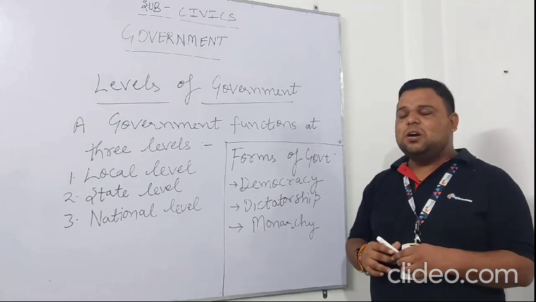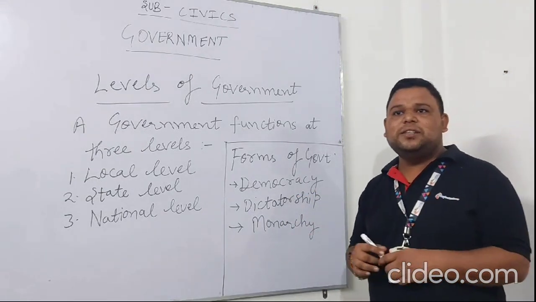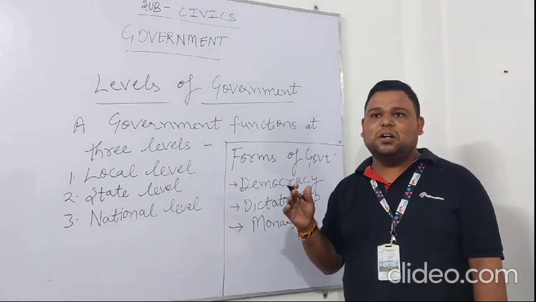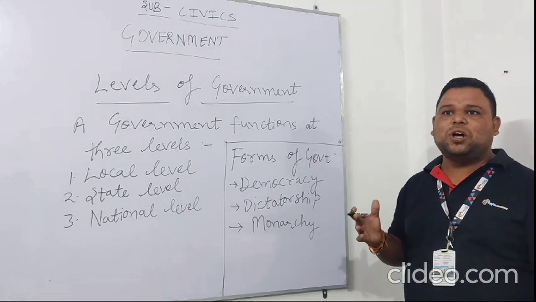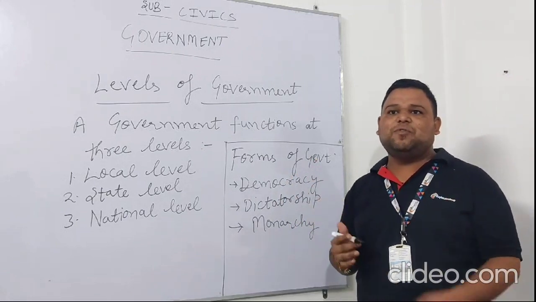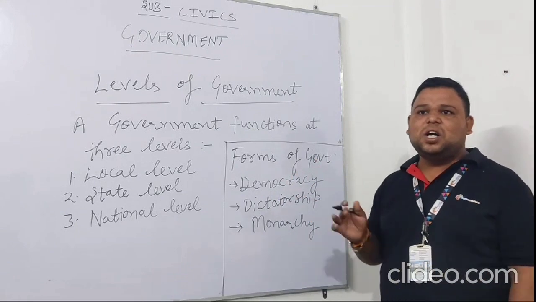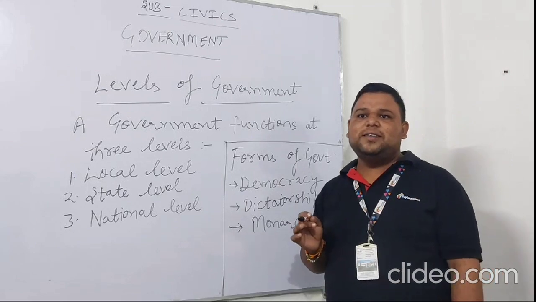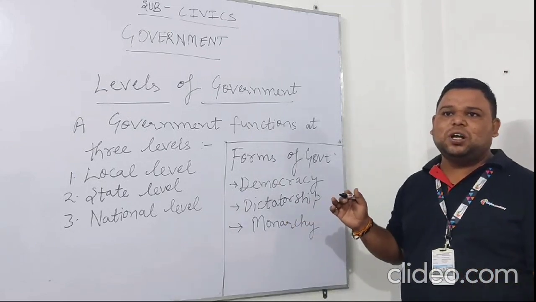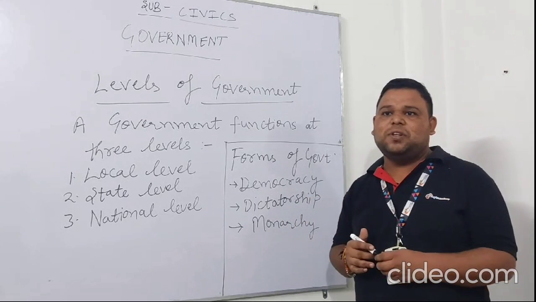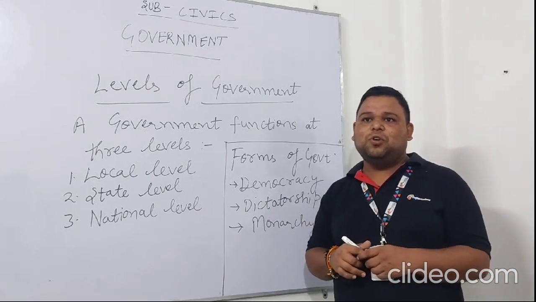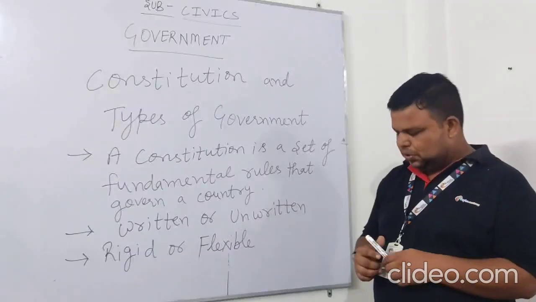And the next one is monarchy. Monarchy is rule by a king or a queen. The monarch holds the power to make decisions and enforce them, and the monarchy can include a council of people discussing the matter. However, the final decision making power lies with the monarch, and the monarch is not accountable to the people for their decisions and actions.